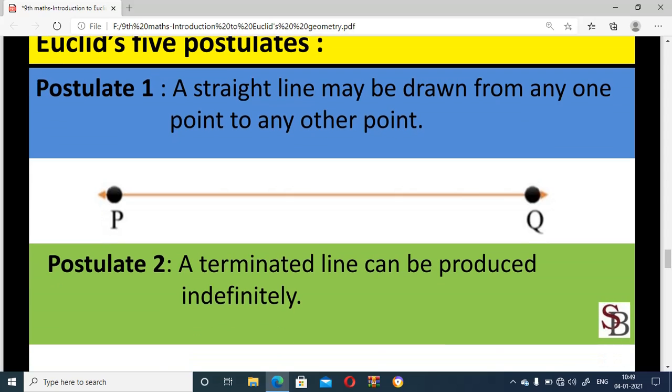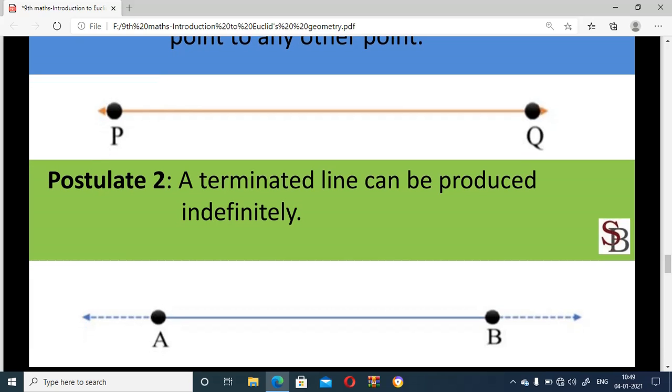Next, postulate 2. A terminated line can be produced indefinitely. This is a terminated line. AB is a terminated line. This can be extended on both sides indefinitely. Indefinitely means we can draw this line infinitely.